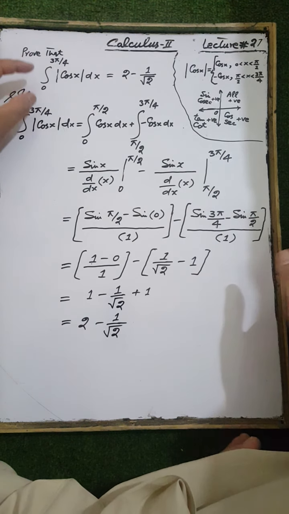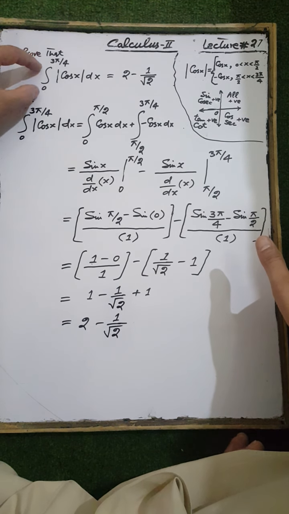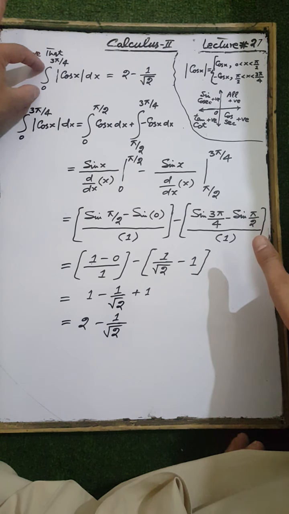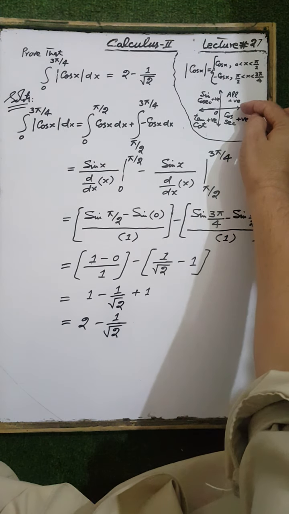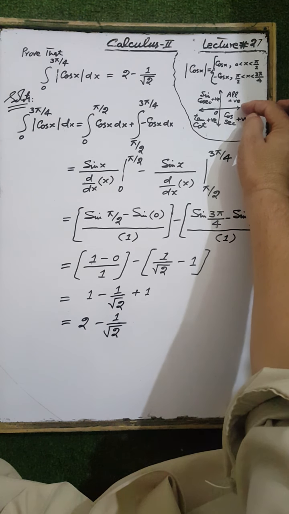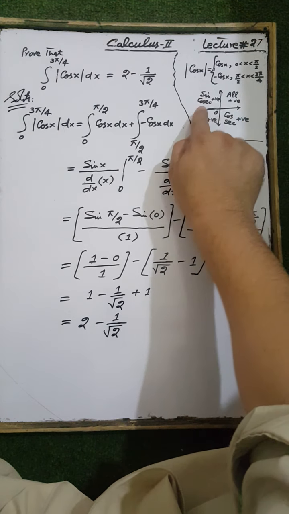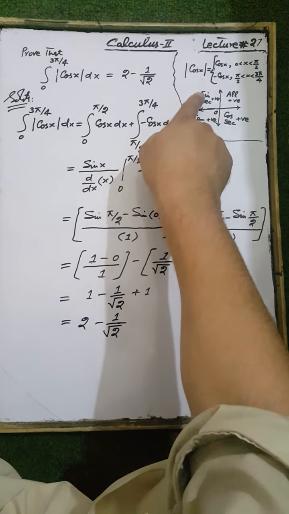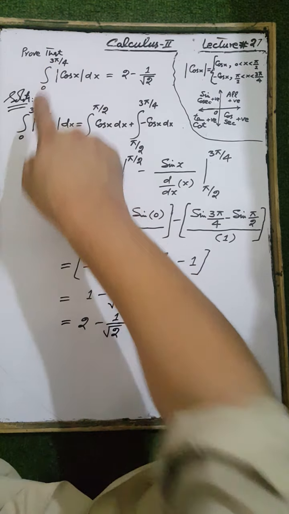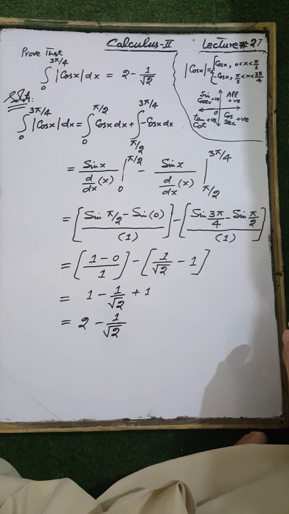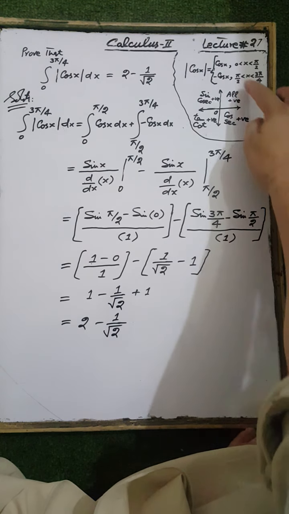And the interval of integration for this function is from 0 to 3π/4, that is, from 0 to, in the second quadrant, 3π/4, which is an angle equal to 135 degrees.